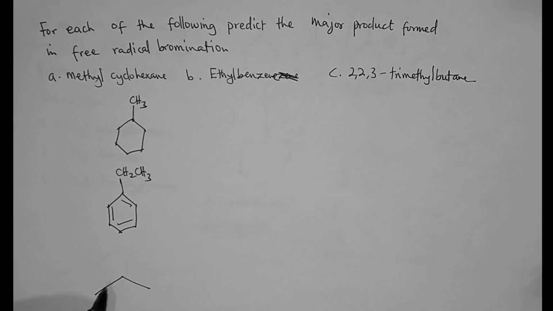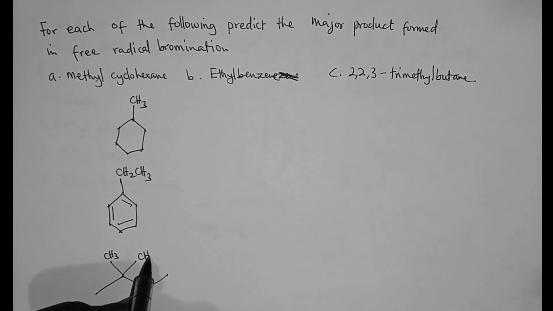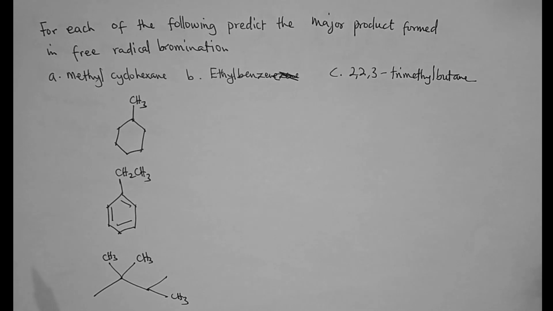So this is butane, and then we have a CH3 on carbon number 2, another CH3 on carbon number 2, and then a CH3 on carbon number 3. So this is 2,2,3-trimethylbutane. Now, in halogenation reaction, the reaction tends to favor the more substituted alkane.